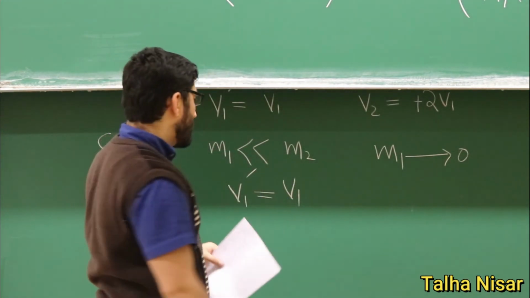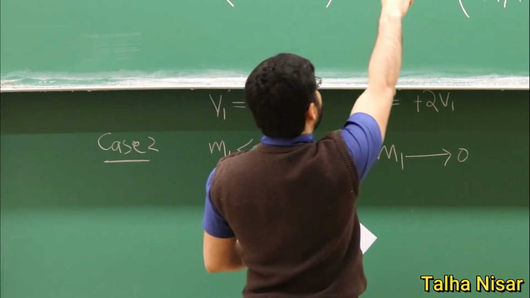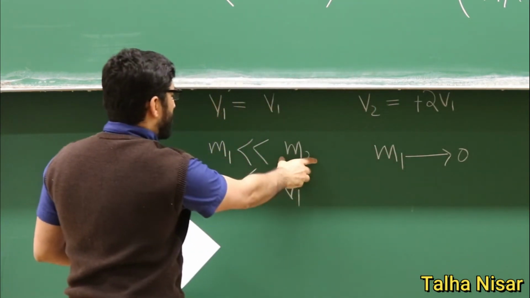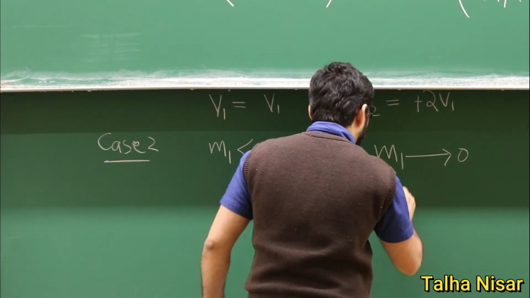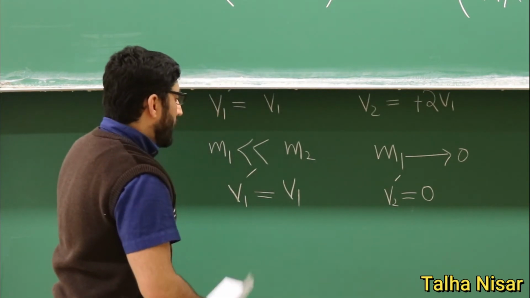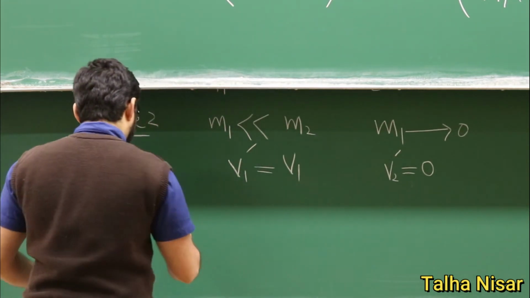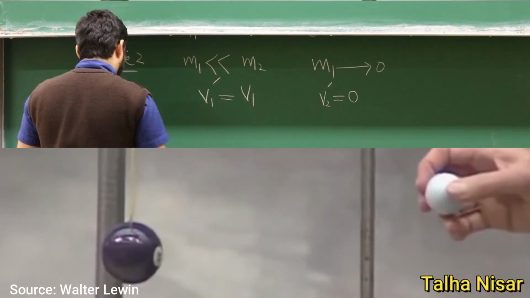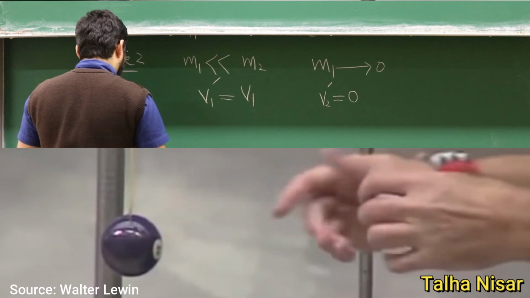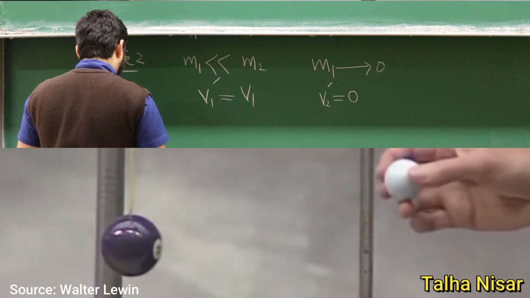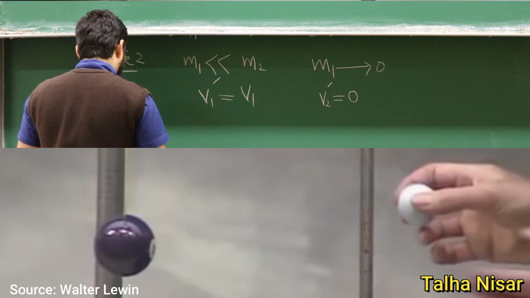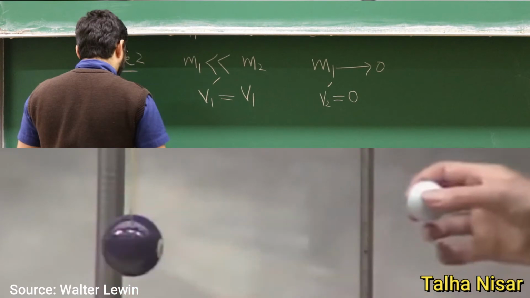So what will happen? Well, after the collision, this will have the same magnitude v1, but it will just come back, because m2 is much larger here, so m2 will not even feel this m1 anyway, so it will remain at rest. So in this case, when m1 is much smaller than m2, the v2 velocity is not even affected after the collision, and v1 will have the same velocity and come back, and m2 will not be affected.